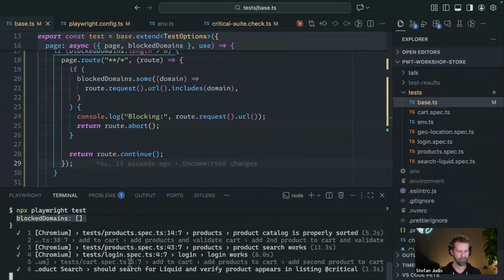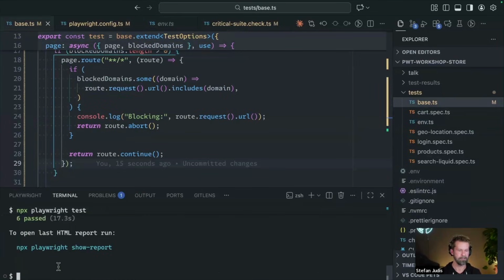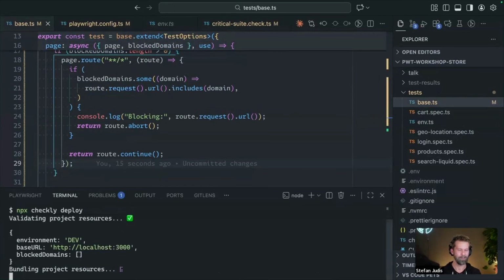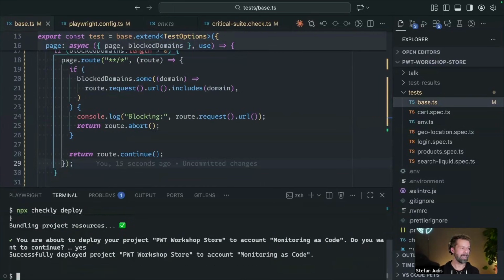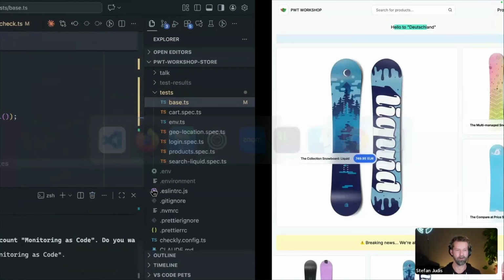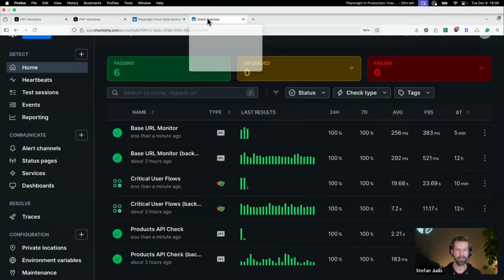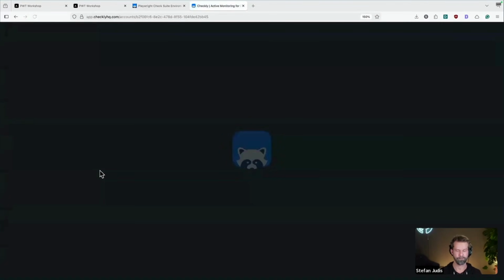But if that now comes back in a little bit, I'm YOLO deploying a little bit here, so don't do that at home. If we now just deploy that, we can push that to production. And when we now have a look at the monitoring that is going on, let's navigate here.